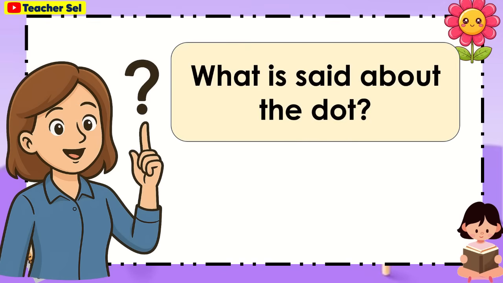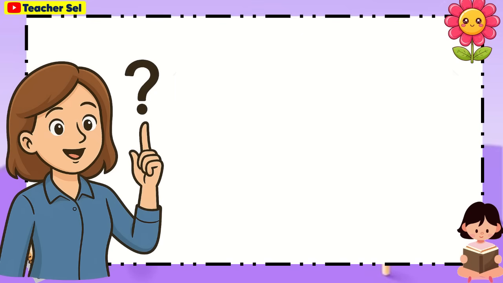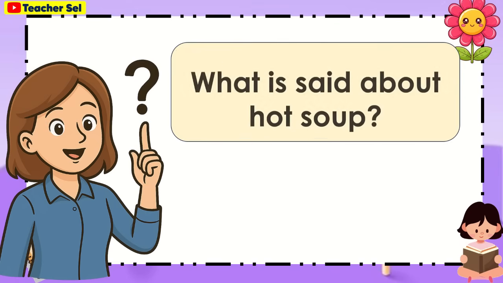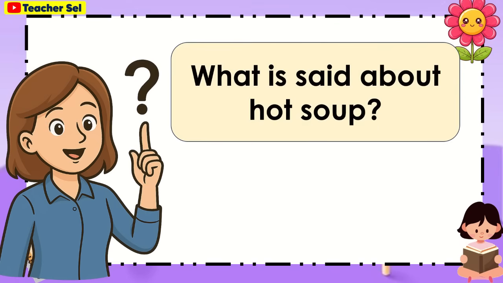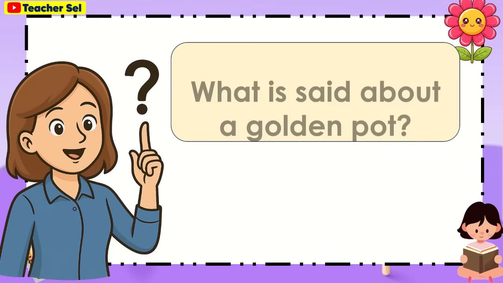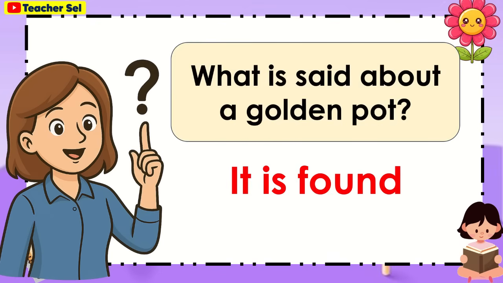What is said about the dot? Nothing. What do we do in the plaza? Jog. What is said about hot soup? It is served. What is said about a golden pot? It is found.